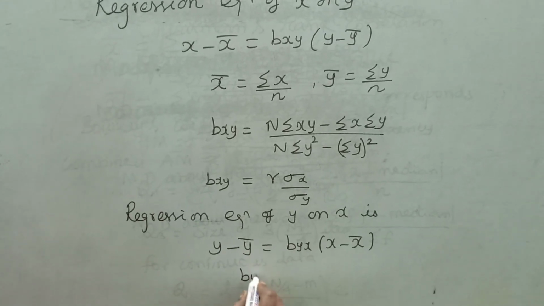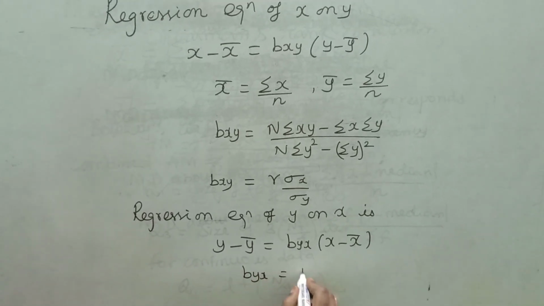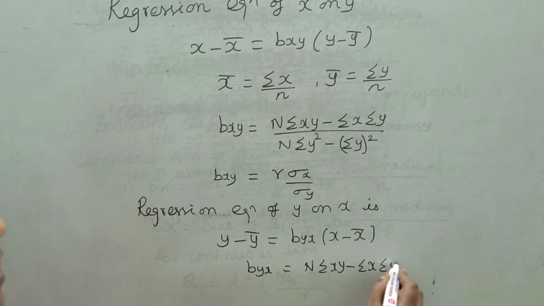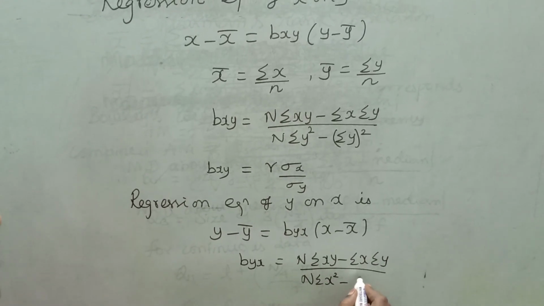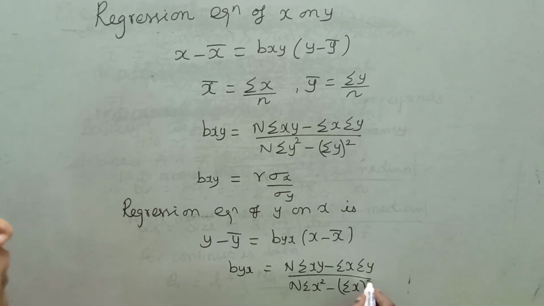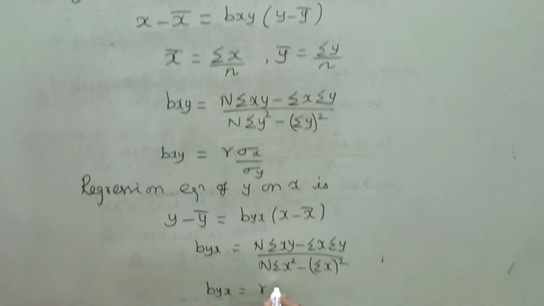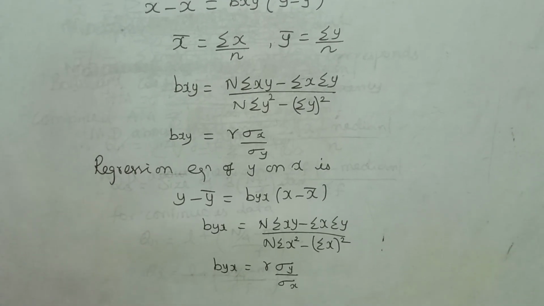Byx is called the regression coefficient of y on x. That formula is n sigma xy minus sigma x sigma y divided by n sigma x square minus (sigma x) the whole square. Another formula for byx is r sigma y divided by sigma x.